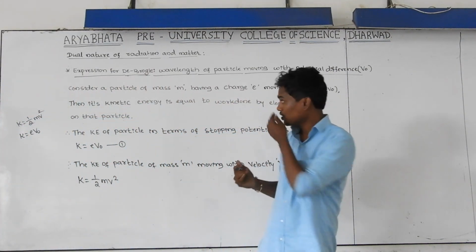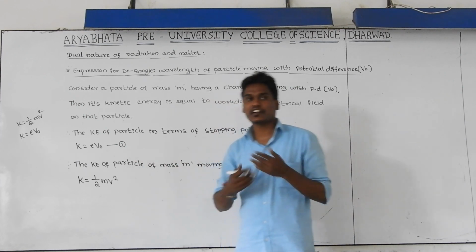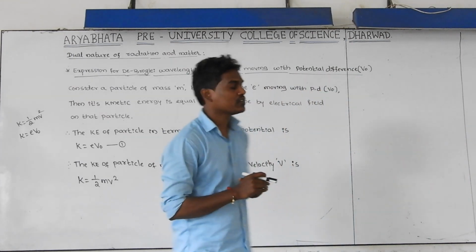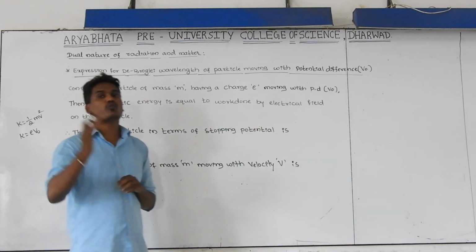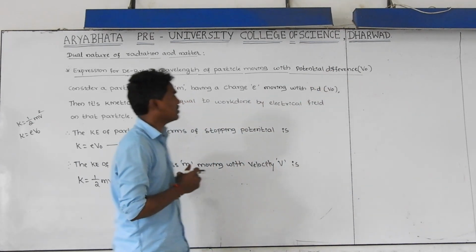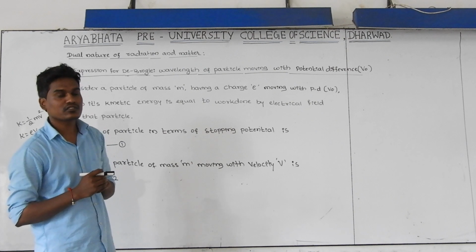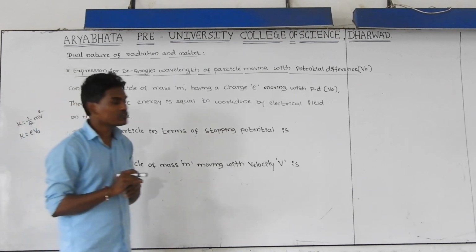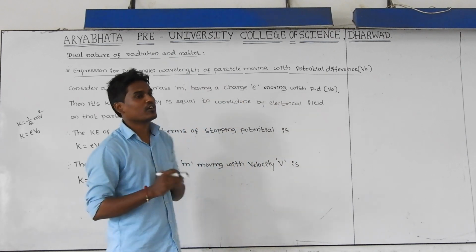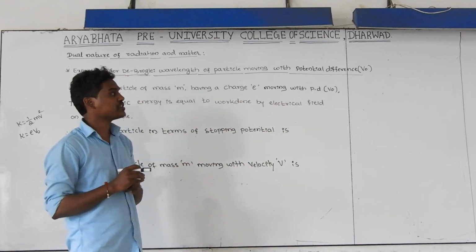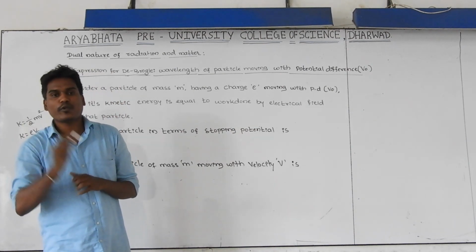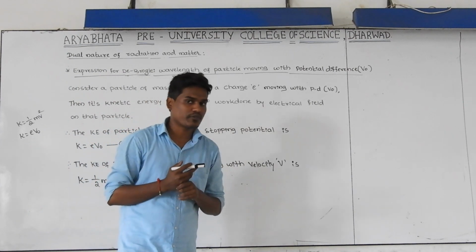In the last class, this derivation is incomplete. That is the expression for the de Broglie wavelength of the particle which is moving with the potential difference V naught. This is the derivation of the wavelength of a particle having a charge and moving with a potential difference. If the particle having a charge is moving in presence of an electrical field, then it is moving in the form of waves. Those waves we are going to call matter waves.